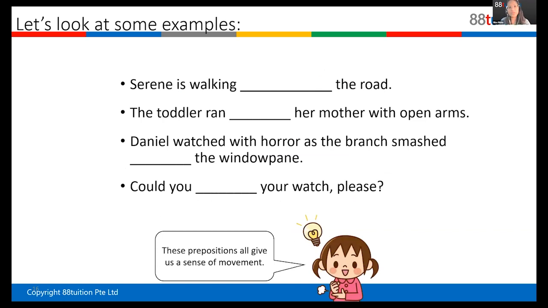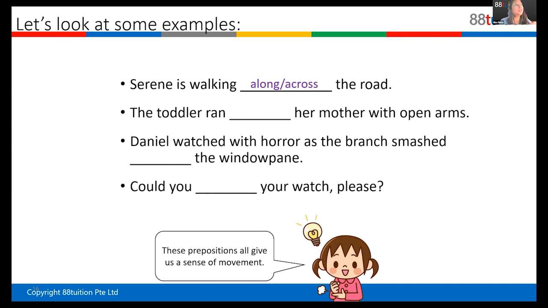Serene is walking what the road? Yes, Wei Hong, thank you for raising your hand. On the road. Walking is movement, right? On is not a movement. On is a place. It tells you where exactly it is, right? Walking is moving along or across the road. Okay, along, across the road.